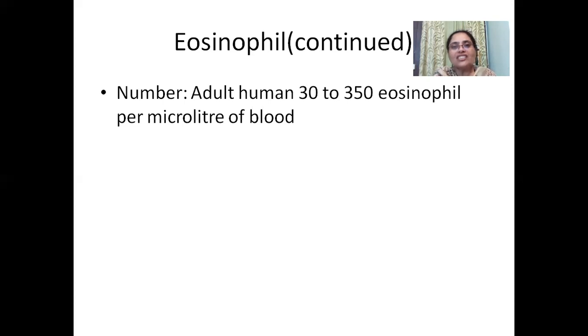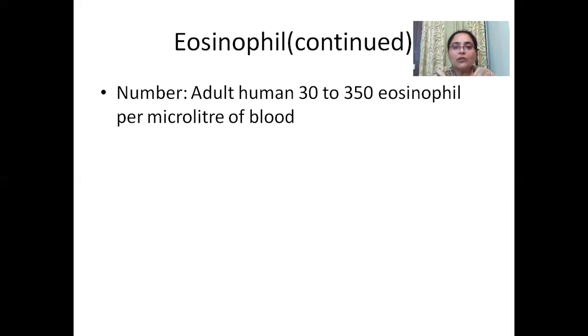So both conditions, increase and decrease in number, are not normal. As I have mentioned, the normal numbers of neutrophils and eosinophils are the ones patrolling in the blood. So if their number increases because of n number of reasons, that will be abnormal. Both the increase and decrease in number of any of the leukocytes will be considered abnormal. And abnormal means there is some kind of problem.